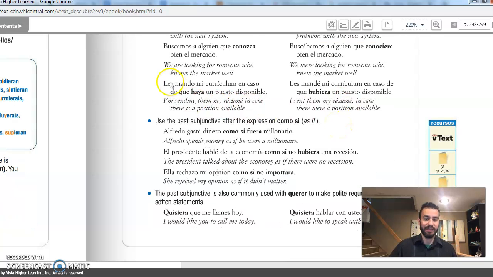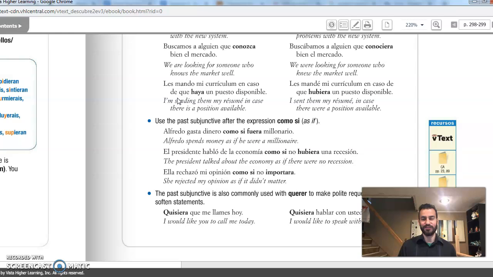Last one. Les mando mi currículum en caso de que haya un puesto disponible. Now, that en caso de que, that's the expressions that we learned from escapa. Remember? En caso de que, sin que, con tal que, para que, antes de que, a menos que: in case that, provided that, unless, so that.